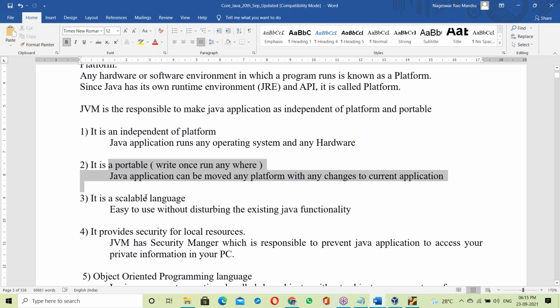Portability, they are very simple features. Tomorrow's class is installing Java. How to install Java? Tomorrow we'll cover installing Java software and Java environment setup, next Eclipse setup, and next developing the first application in Eclipse, the steps to develop applications in Eclipse. Tomorrow we'll discuss all these concepts.